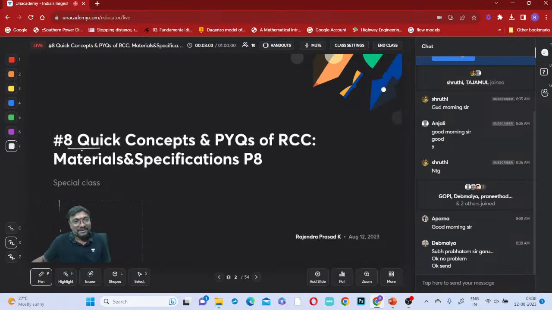Okay. So quick concepts are which one? This is PYQs and RCC, read materials and specifications, part 8 we will be discussing.